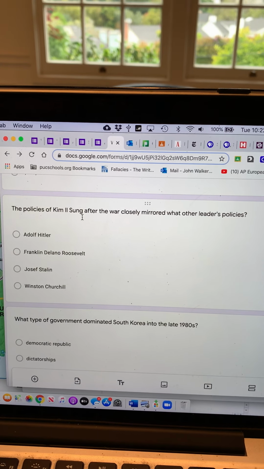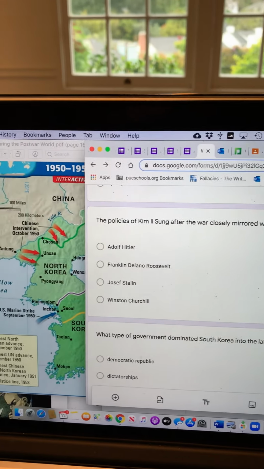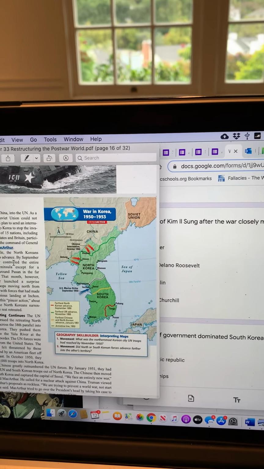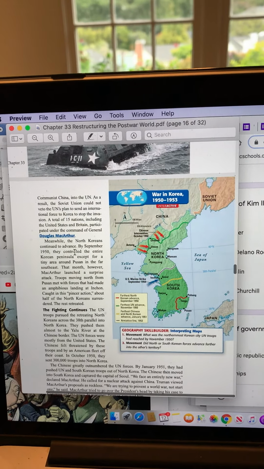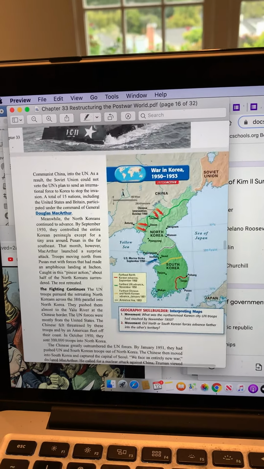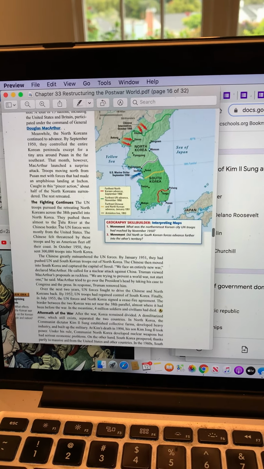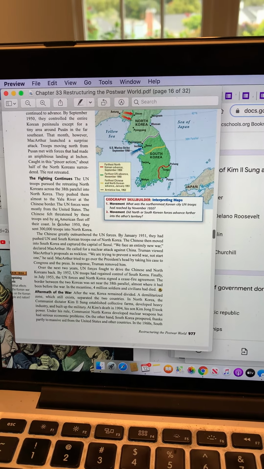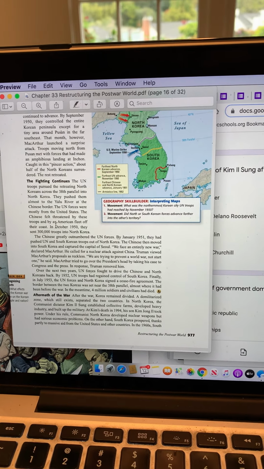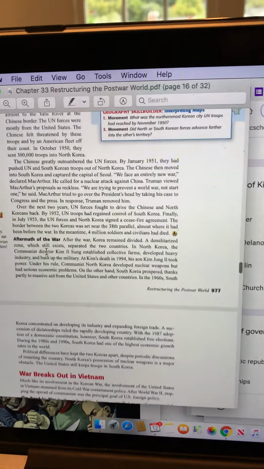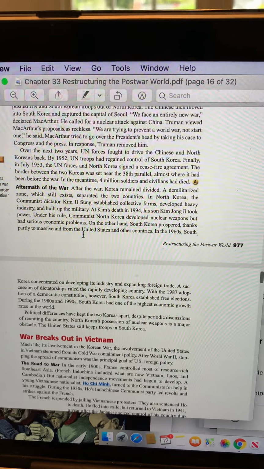Kim Il-sung is the North Korean leader who takes control of North Korea after World War II. And his son, Kim Jong-il, and then his son, Kim Jong-un, is the current dictator of North Korea. They have made themselves, let's see, where is it in the reading here?